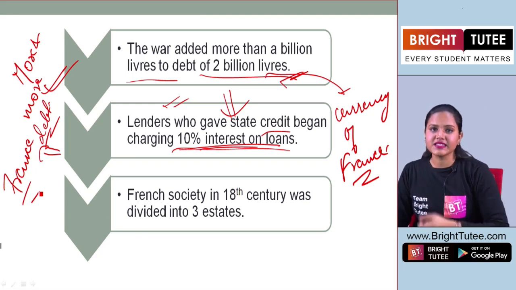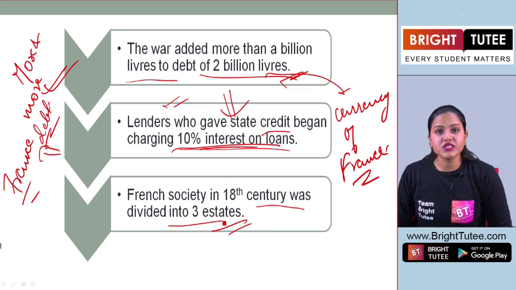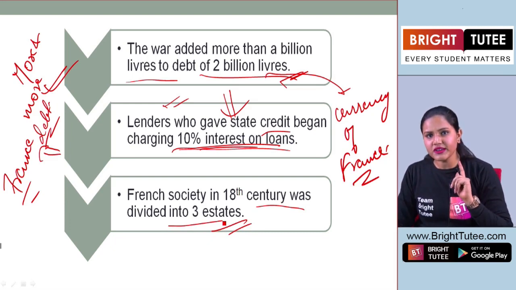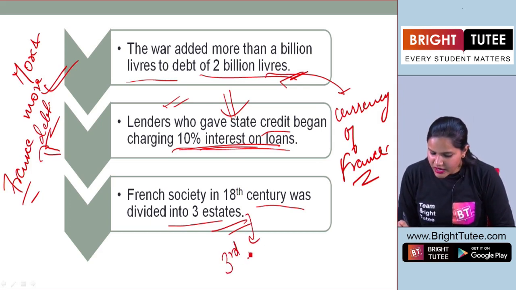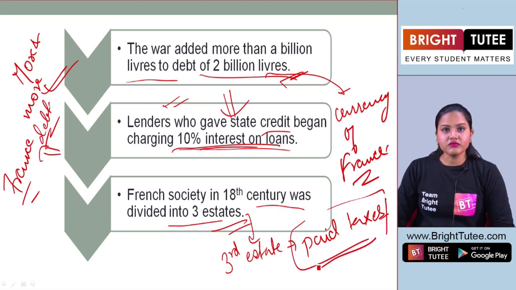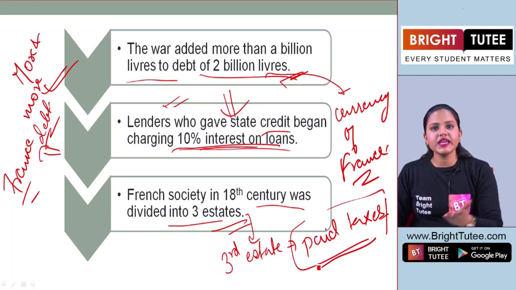Now French society in the 18th century was again divided into 3 estates. And what have we learned in this point here? Yes, we learned that it was only the third estate that bore the brunt of paying taxes. Correct or not? The clergy and nobles were not paying any taxes.